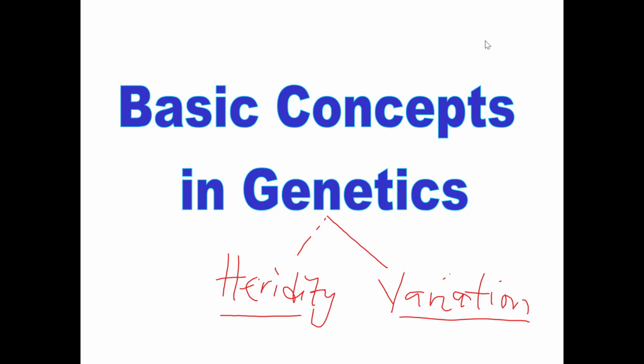So heredity is when you get a particular character or trait from your parent. But when you acquire a character from neither of your parents, that type of character is described as a variation. We have two main causes of variation.